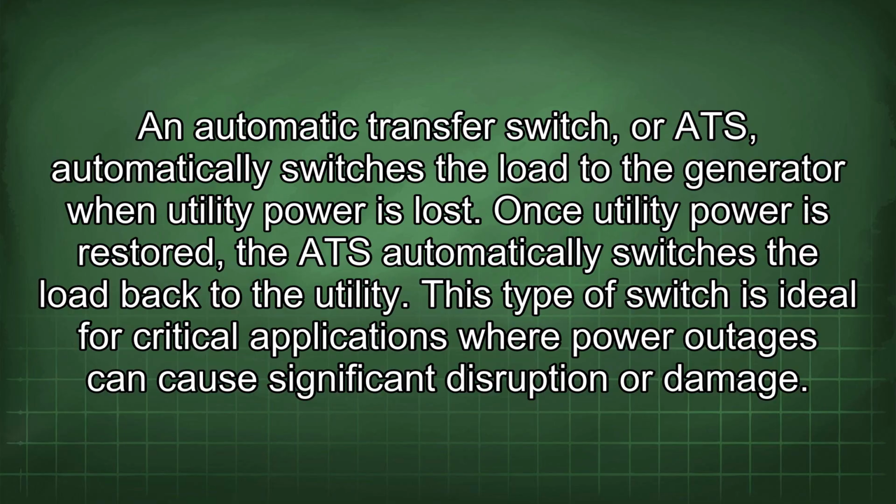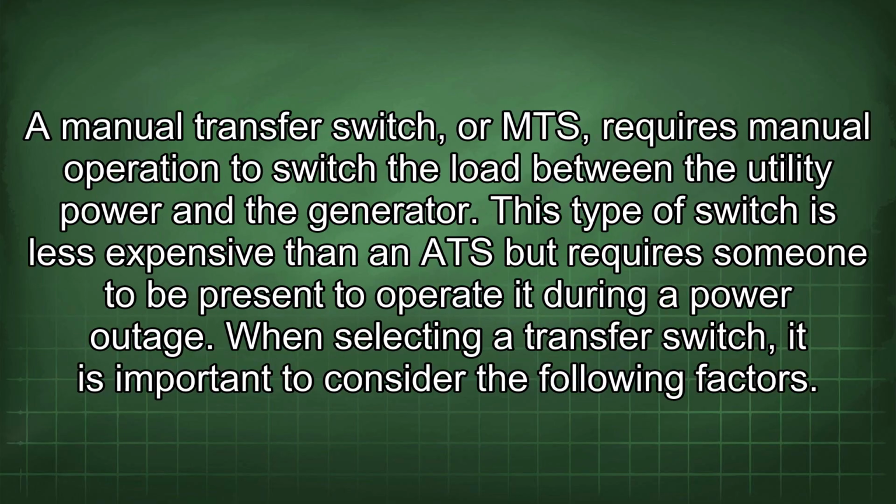This type of switch is ideal for critical applications where power outages can cause significant disruption or damage. A manual transfer switch, or MTS, requires manual operation to switch the load between the utility power and the generator. This type of switch is less expensive than an ATS but requires someone to be present to operate it during a power outage. When selecting a transfer switch, it is important to consider the following factors.